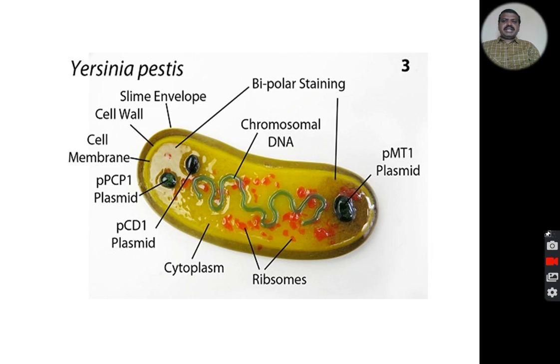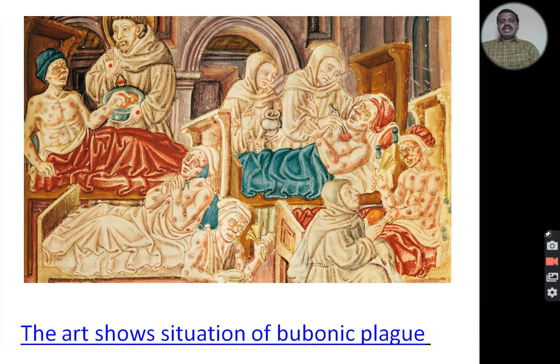This is the bacterium Yersinia pestis, with chromosomal DNA. And this is art which shows the situation of bubonic plague. By that time, medical technology and medicines were not available. The people would die, and so many deaths occurred in those days.